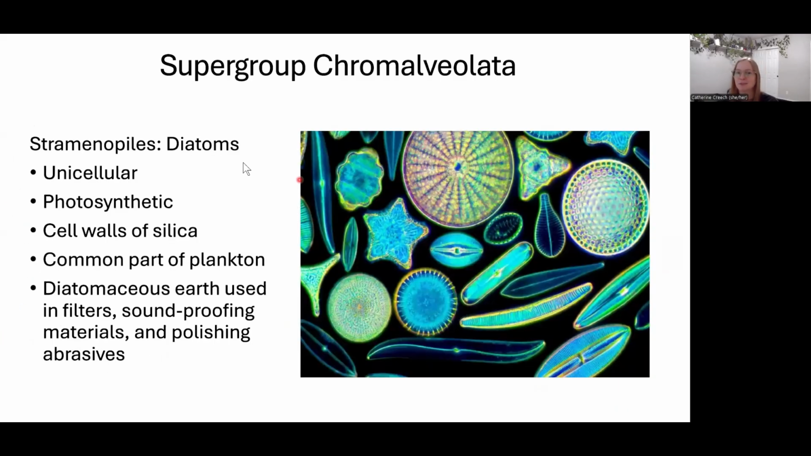Let's look at the diatoms first. Here are your diatoms. They're unicellular, they're photosynthetic, they have cell walls of silica, so this is glass. They are big in plankton, so they're important for our ecosystems. They're also used in soundproofing and polishing and filters. So important diatomaceous earth. Diatomaceous because it contains diatoms.